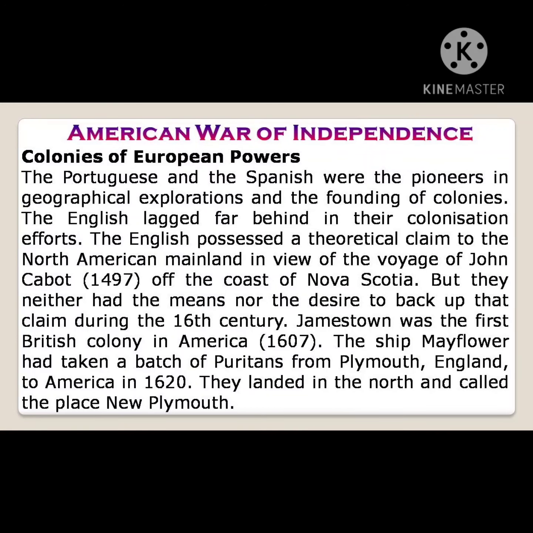A Puritan group led by John Winthrop set up the Massachusetts Bay Colony. Many other groups had also reached other parts of the North American coastline, and soon many followed, till there were colonies dotted all over the east coast from north to south.